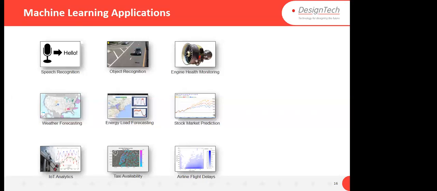Engine health monitoring is very important, and many companies are using proactive approaches. Like in 2008 or 2009 somewhere, there was a complete shutdown of electricity in India, because at that time we didn't have such kinds of applications. So the reason for the shutdown was that